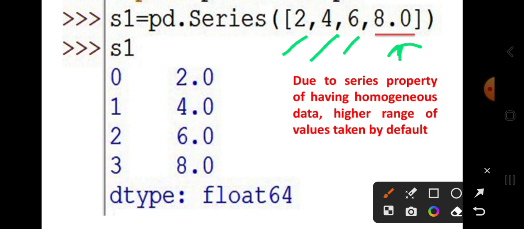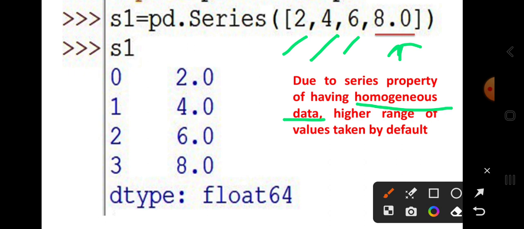This is because a series has the property of homogeneous data. If any data is in a higher range, then the lower range is implicitly converted into the higher type by default.